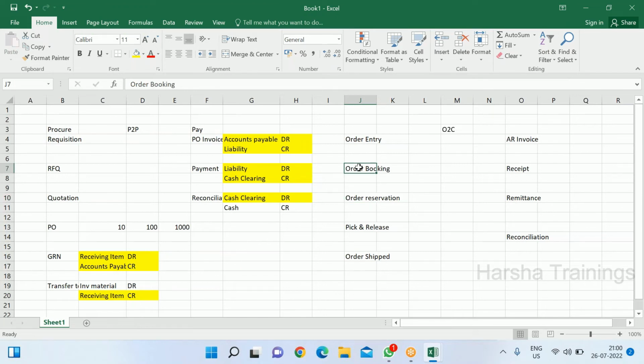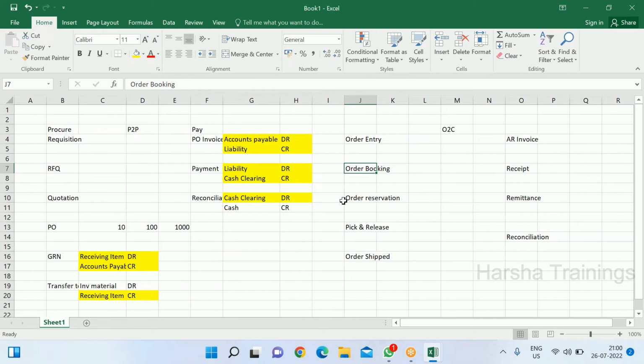After the order is booked, let's say I am sitting in the office, I got an order, I enter that order, I book it. The moment I book, that information goes to the warehouse system. Warehouse people get a notification that the order is booked, then they will reserve the order with so-and-so customer name, right?